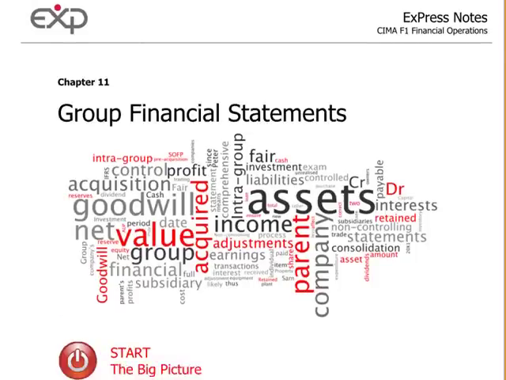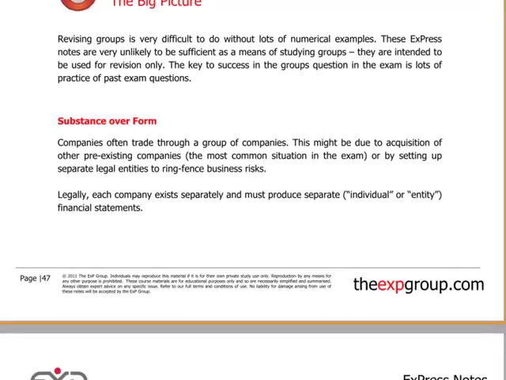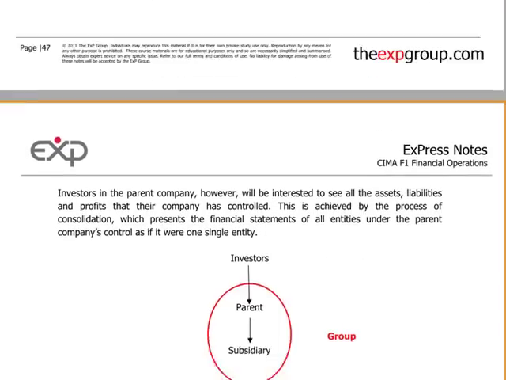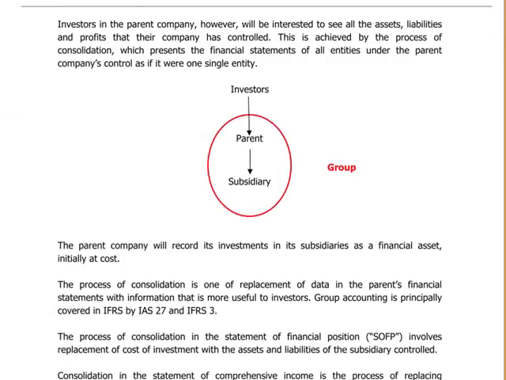This chapter is about consolidation, and I'll take you straight to a diagram you have on page 48. To discuss consolidated financial statements, you need what we call a group company, and we'll refer to parts of this group as the parent company, the company that is initially set up, and then the subsidiary company, the company that is set up by the parent company subsequently.